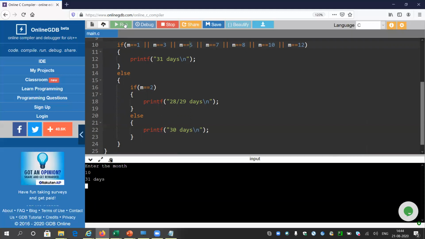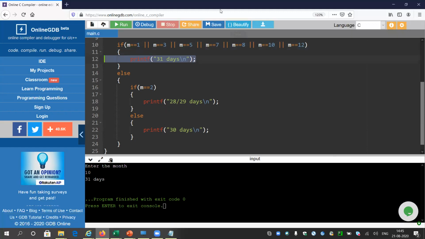So it should come in the 31 days, means m is 10. And why this or symbol? Because m can hold only one value. It might be 10. It cannot be 8, 7, 5, 3, 1, all of the values simultaneously. So m can either be 10 or 8 or 7, kind of that. So here in this case, m is 10. So only one criteria is satisfied, then it will print 31 days.